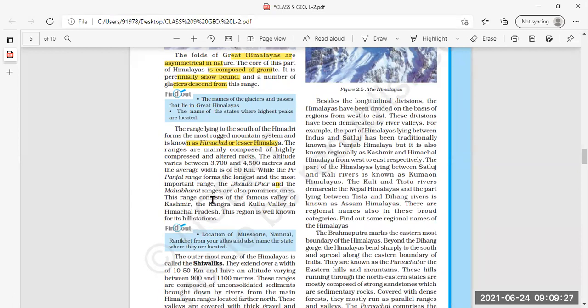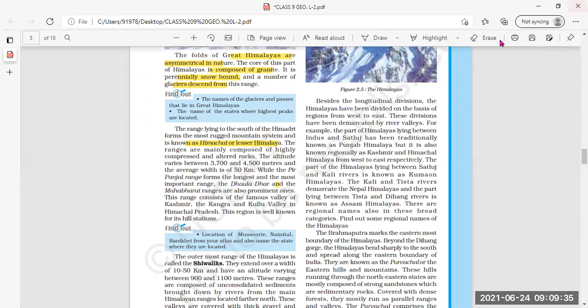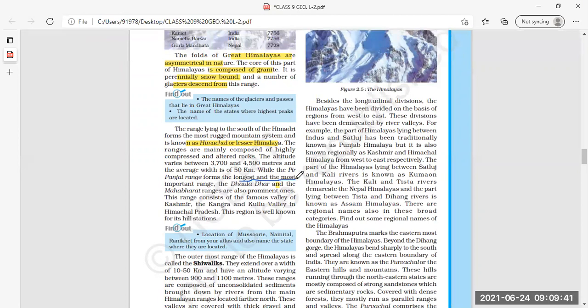Then about the ranges, the most important range, you can underline this, is the Pir Panjal range, found in Himachal or Lesser Himalayas. Other ranges are Dhauladhar and Mahabharat range, the prominent ones. So the first main important is Pir Panjal, which is the longest and most important range. Other ranges, Dhauladhar and Mahabharat, are also famous.